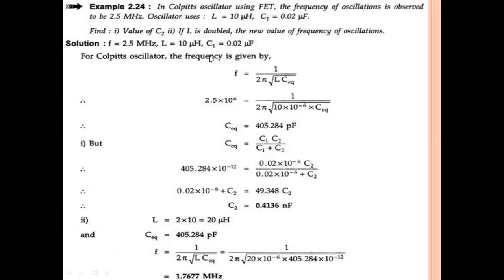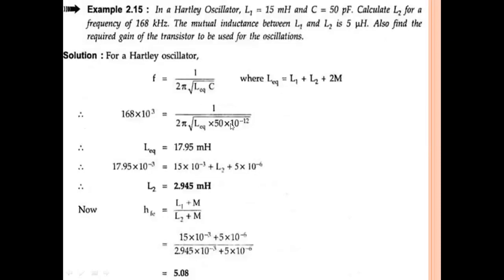So for the Colpitts oscillator, we know the formula, that is frequency of oscillation F equal to 1 by 2 pi root L into C equivalent. So here the difference between Hartley and Colpitts is, for the Hartley oscillator, L is L equivalent, that is L1 plus L2 plus 2M.